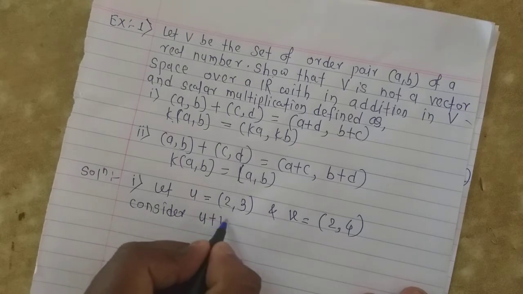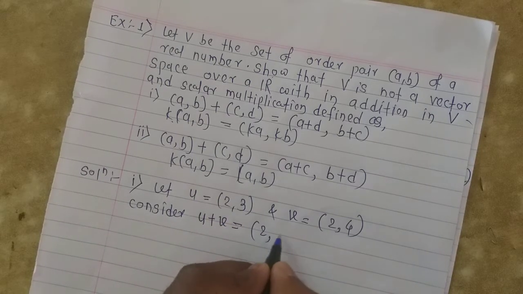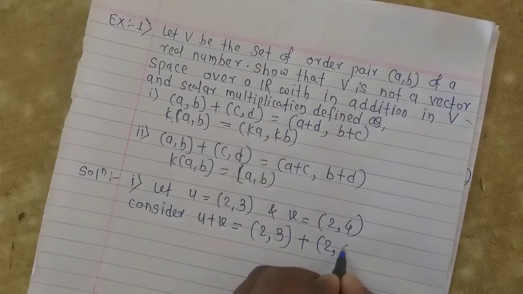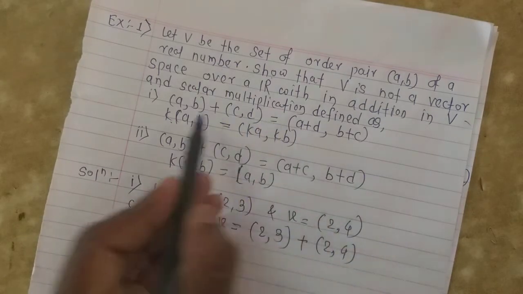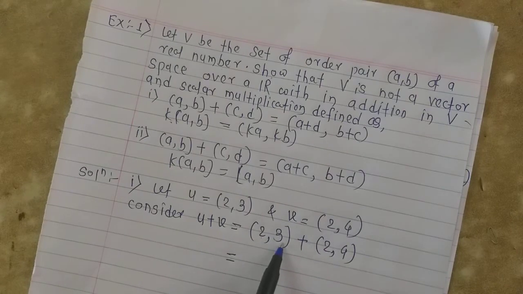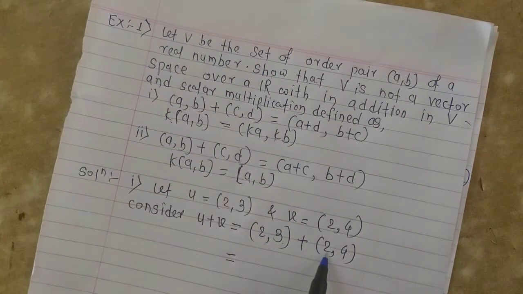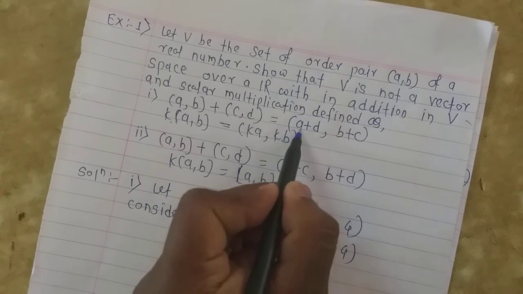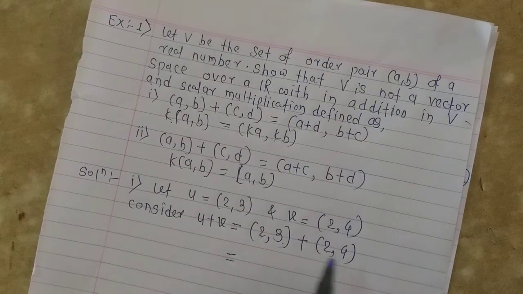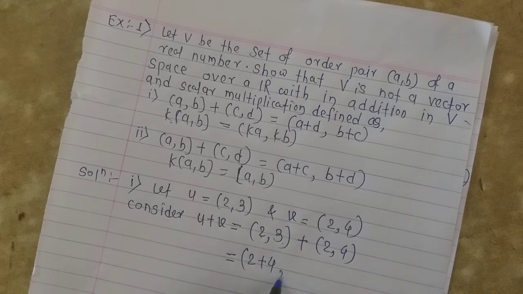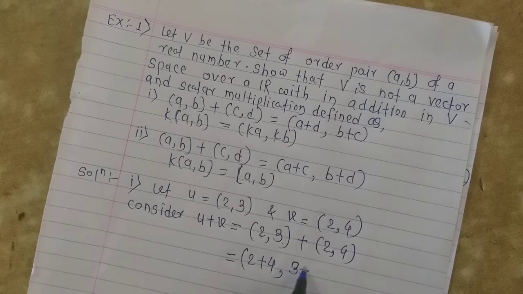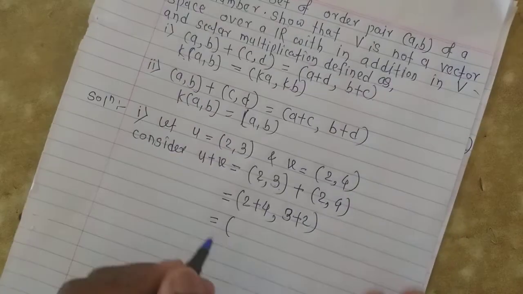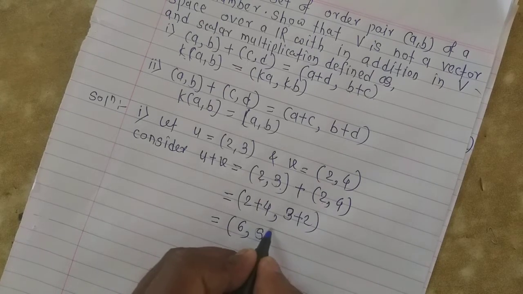Consider u + v = (2, 3) + (2, 4). The vector addition is defined in the given problem as (a, b) + (c, d) = (a + d, b + c), so this is (2 + 4, 3 + 2) = (6, 5).